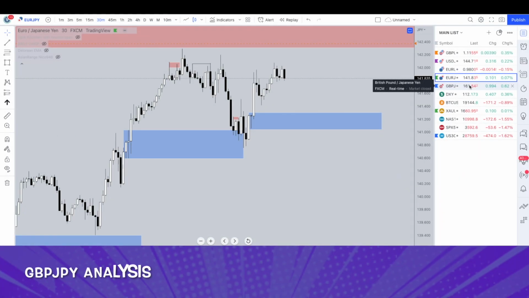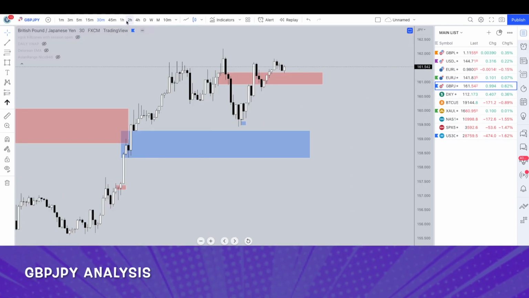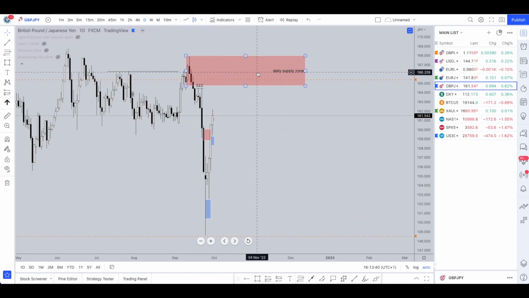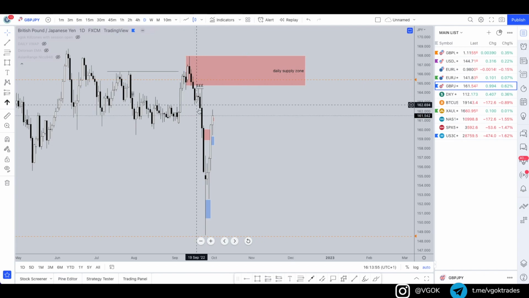Moving on to GBPJPY now, and starting off from the daily time frame. This daily supply zone up here, we've got equal highs as we can see above this line. So the liquidity sitting there, we can see this bullish candle here on the daily takes out any sort of liquidity sitting above there, and then we see the aggressive drop in the downwards direction, in the opposite direction following that.